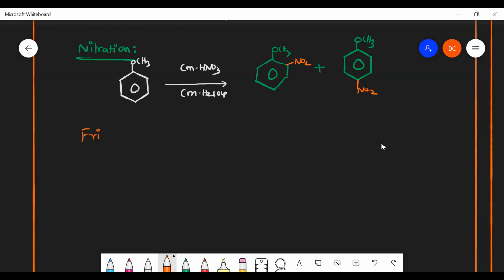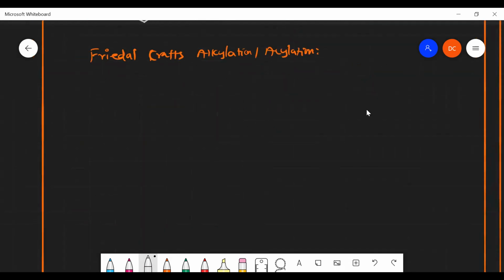Then Friedel-Crafts alkylation or acylation. Okay, Friedel-Crafts alkylation or acylation. Here also there will be a formation of product. Suppose I take anisole as my reactant, OCH3, the common name is anisole, which is also an accepted IUPAC name.